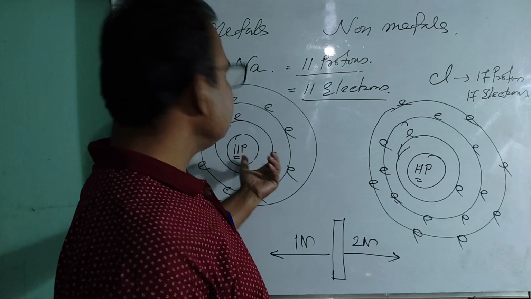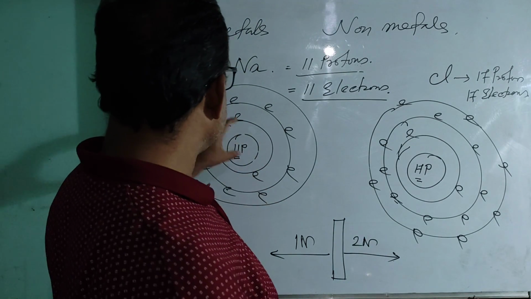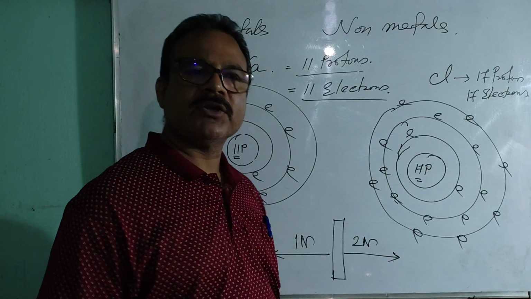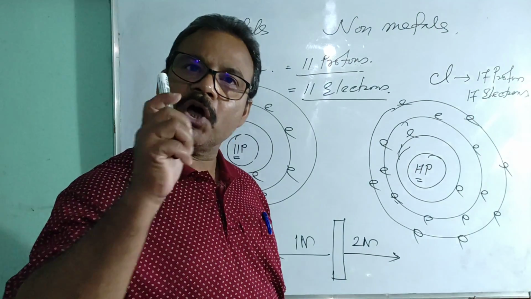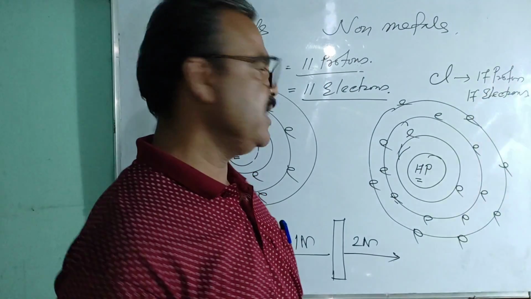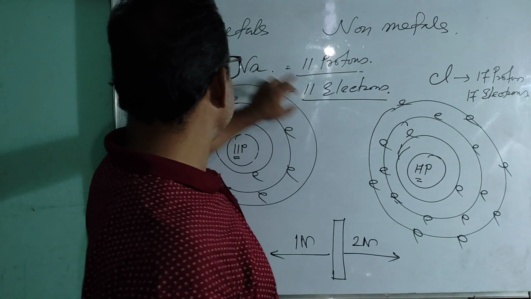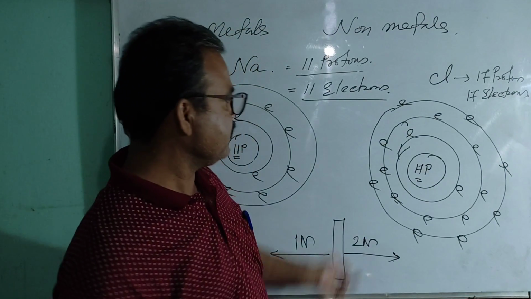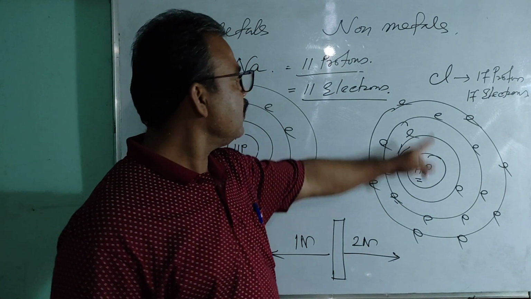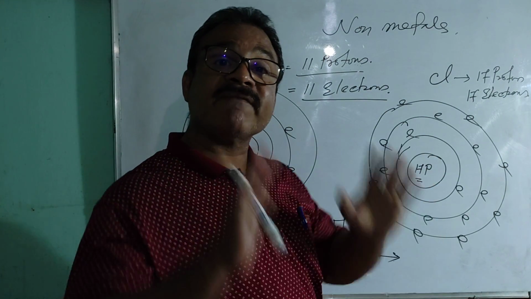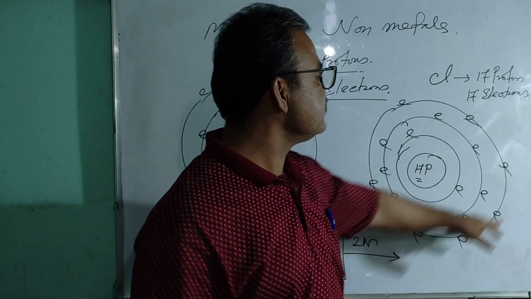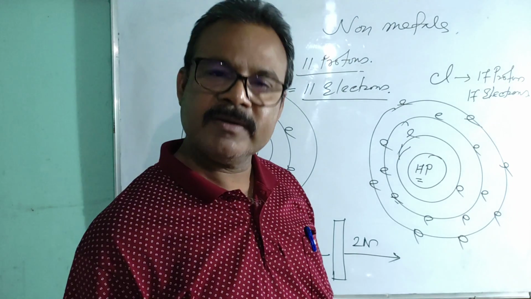Okay, and in other words you can say that the nucleus of the sodium atom does not have enough energy to hold 8 electrons in its outermost orbit. Whereas the nucleus of the chlorine atom has sufficient energy to hold 8 electrons in its outermost orbit.